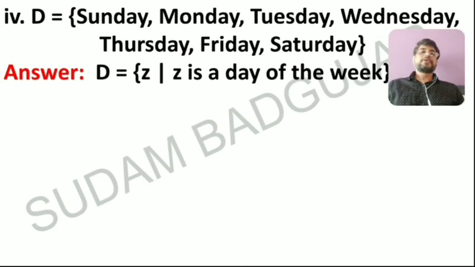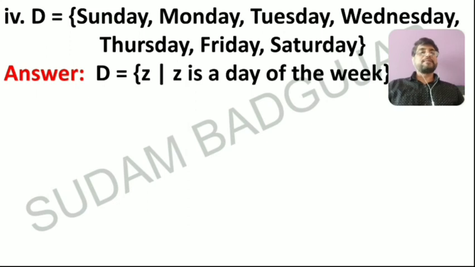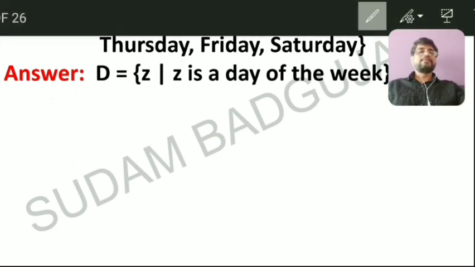Next one is question number 4, set D. Your listing method is given. Set D is equal to Sunday, Monday, Tuesday, Wednesday, Thursday, Friday, Saturday. This list you have to convert into rule method. So the set D you have to write in this way in curly brackets. Suppose I take variable z here, such that z is a day of the week. Okay, days of the week, that's it.